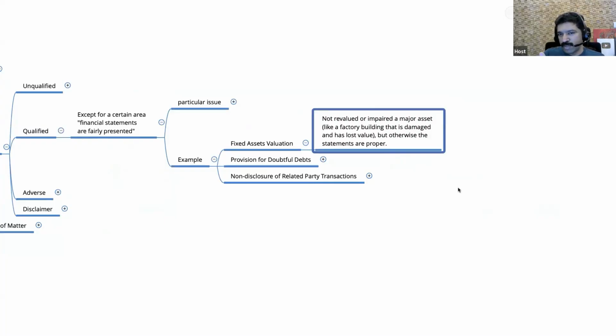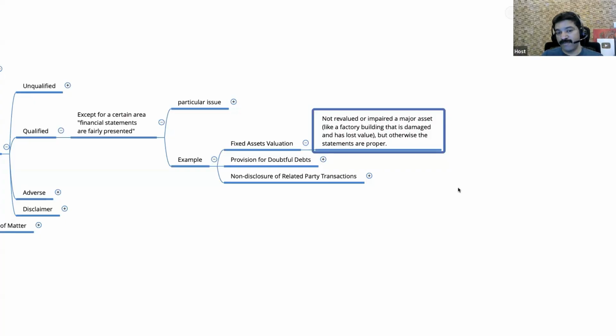So ideally, what this company should have done, they should have revalued the building and written down the value of the building to the reduced value, the lost value. Let's say till the previous year, the building was valued at 10 crore, but now the building is fully damaged. It means it will not fetch 10 crore. It is done. It means it will not even fetch, let's say, 50 lakhs.